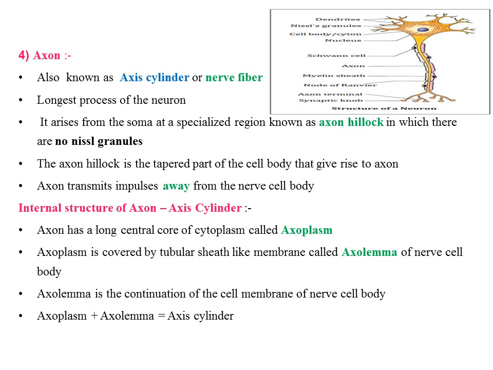So, let us know the internal structure of the axon or axis cylinder. Axon has a long central core of cytoplasm called axoplasm. Axoplasm is covered by a tubular sheath-like membrane called axolemma. The axolemma is the continuation of the cell membrane of nerve cell body. The combination of axoplasm and axolemma is called axis cylinder.